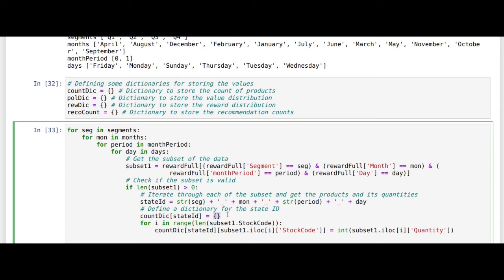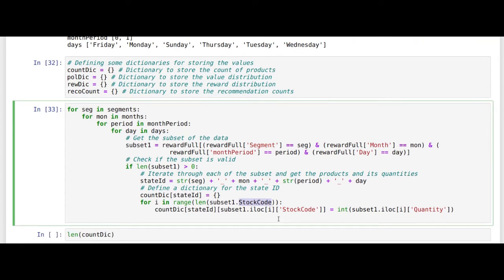So in the next line we are iterating through the complete set of all the products which have been bought for that specific state ID, and we are storing it in the count dictionary, in the inner dictionary.